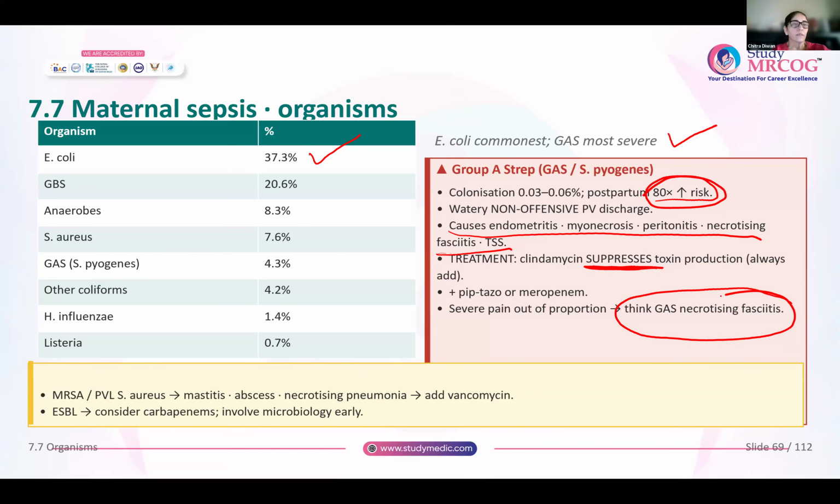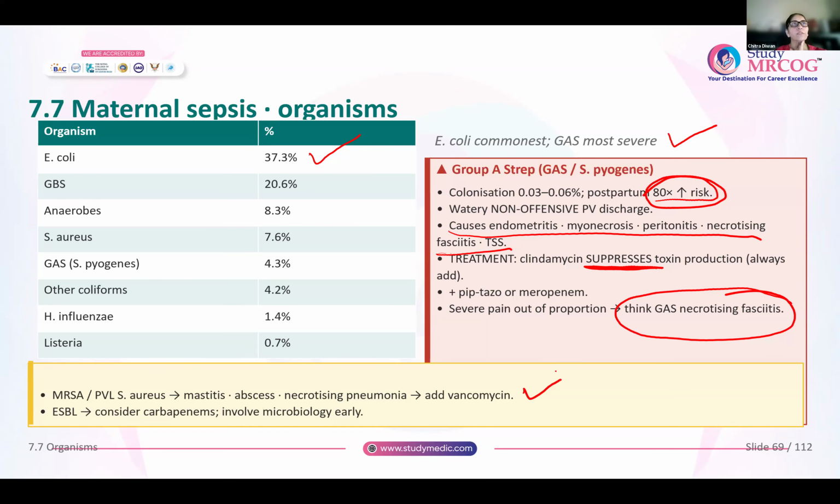Now, other bacteria that could be causing this postpartum sepsis or maternal sepsis, you have MRSA, or you have PVL producing Staphylococcus aureus. They could lead to mastitis, they could lead to abscesses anywhere, they could lead to pneumonia. Again, for this MRSA or for this PVL Staphylococcus aureus, vancomycin is the drug of choice.